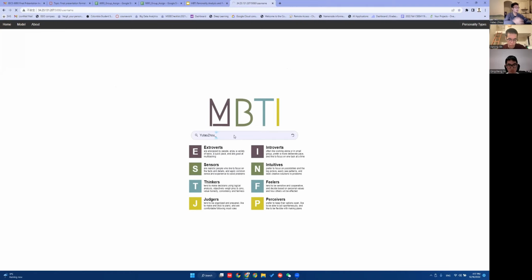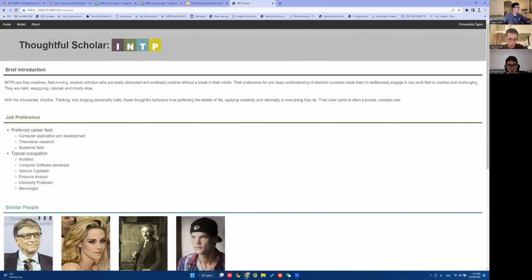When they enter their Twitter username, we fetch data from the Twitter API to get the nearest 100 tweets from that user. Then we use that data to let the model predict the user's personality. As you can see, the prediction result for me is INTP, the Scholar.